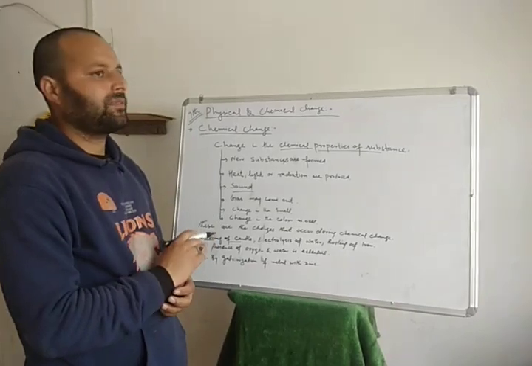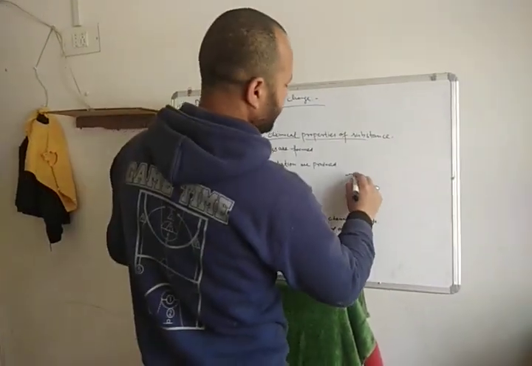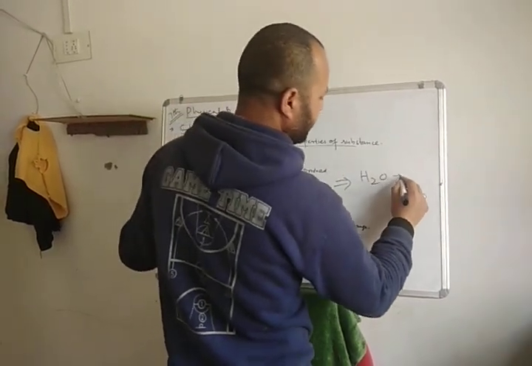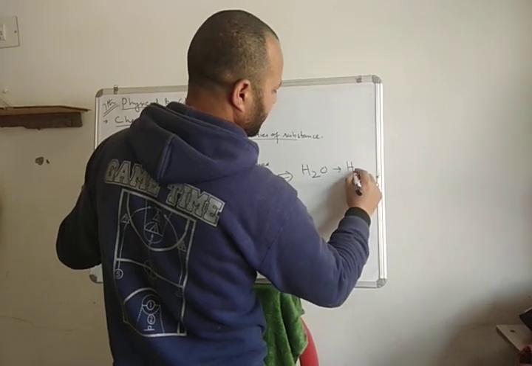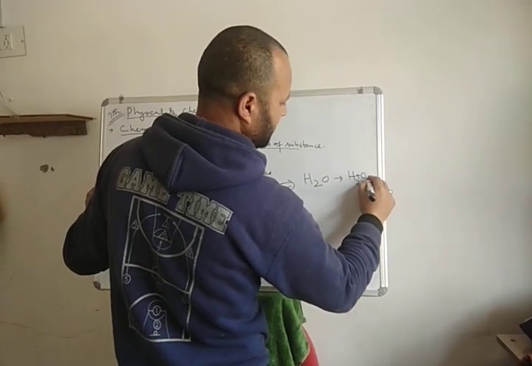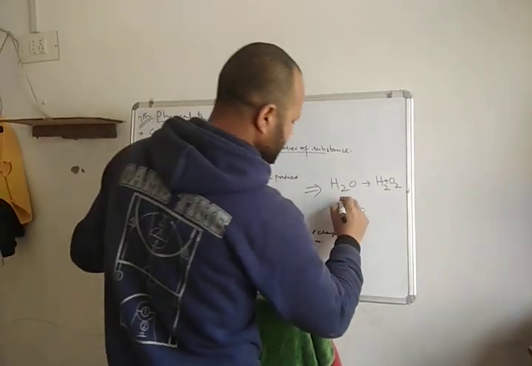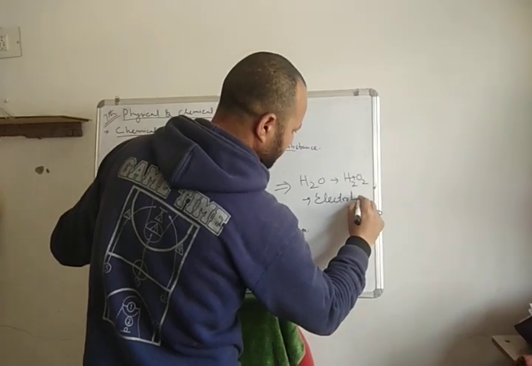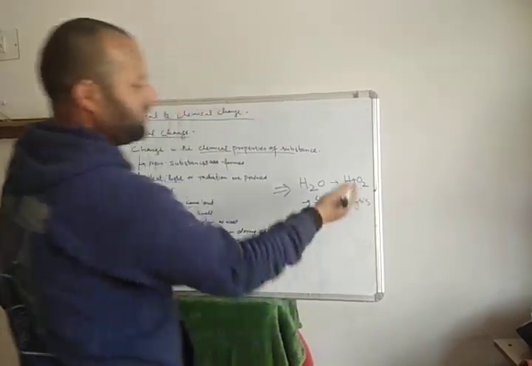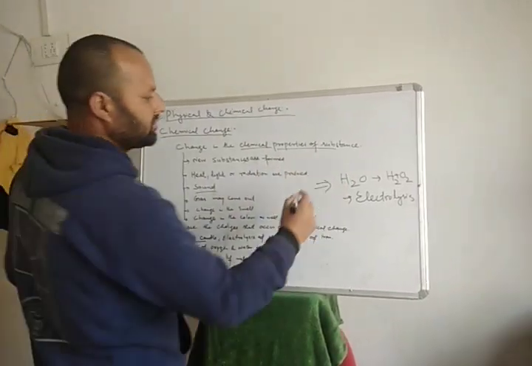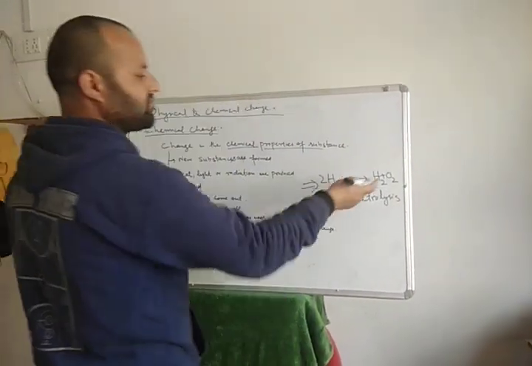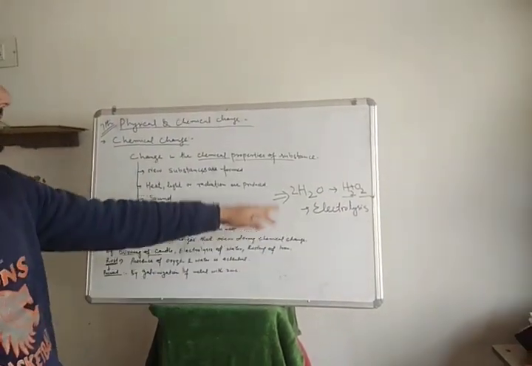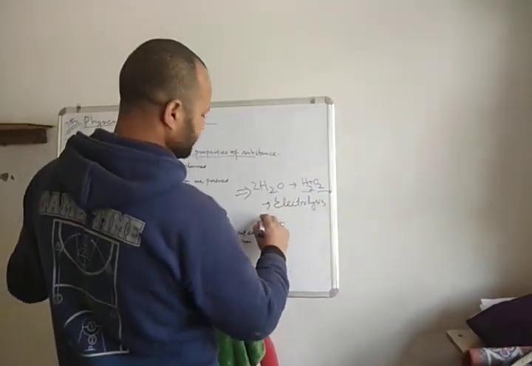Electrolysis of water. Water gets converted into hydrogen and oxygen by the process of electrolysis: H2O → H2 + O2. When we balance it, 2 molecules of water give 2 molecules of hydrogen plus 1 molecule of oxygen. So this change is a chemical change.